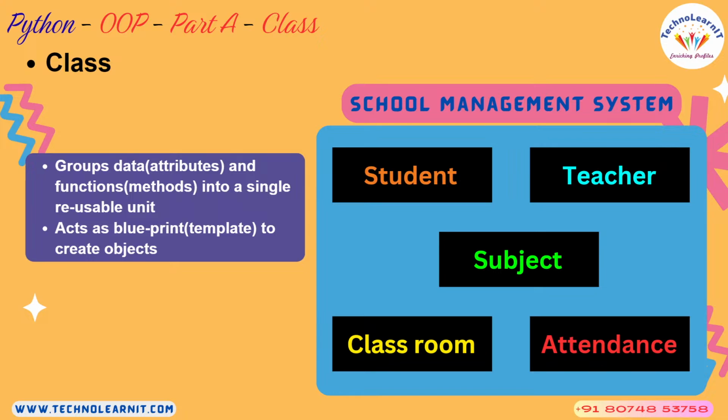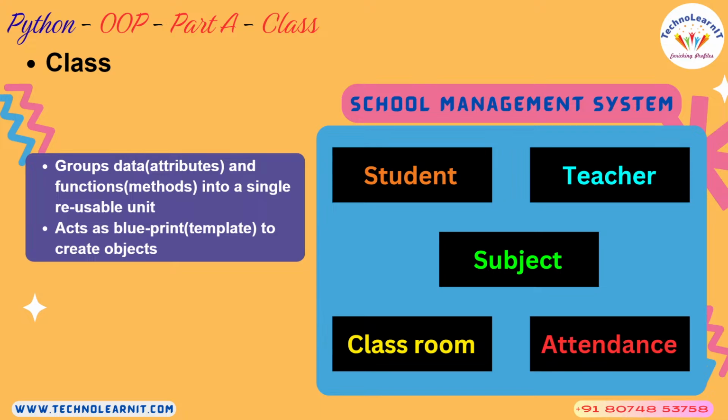When I say reusable unit, once you have a class, you can create any number of students. How? We'll look in a second. Similarly, once you define and develop a class, it acts as a blueprint or template to create objects.